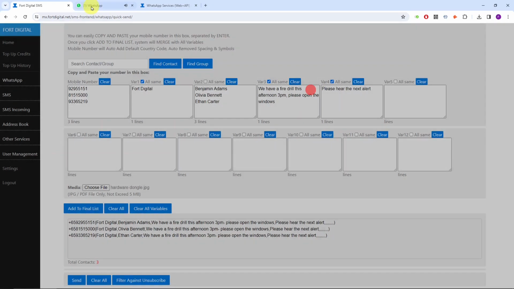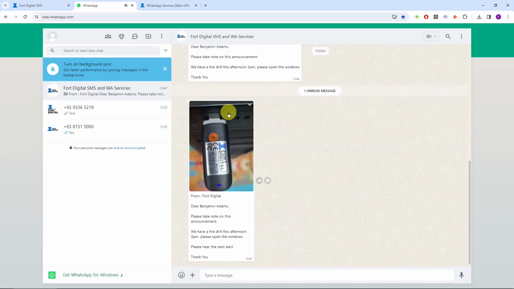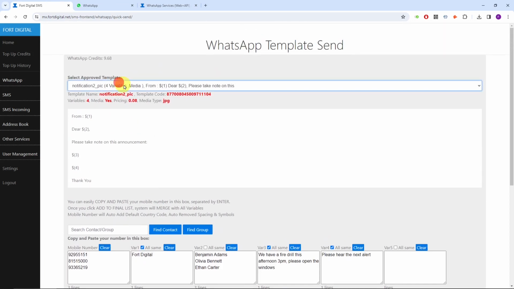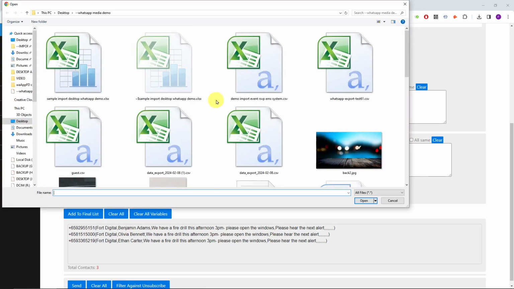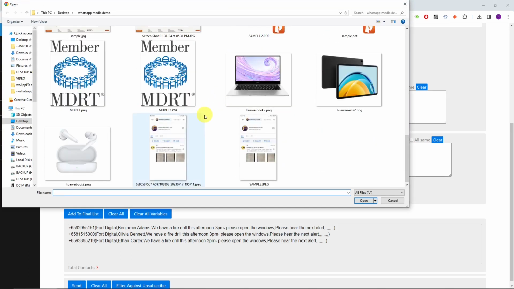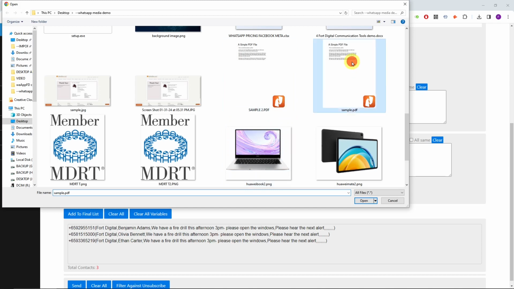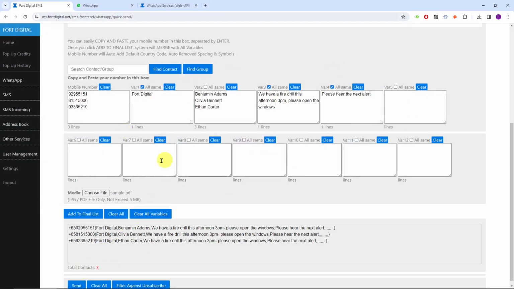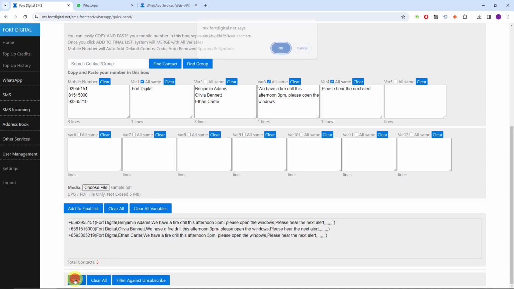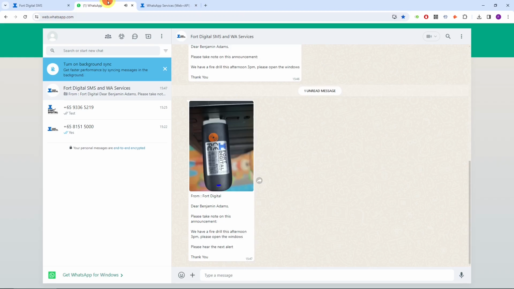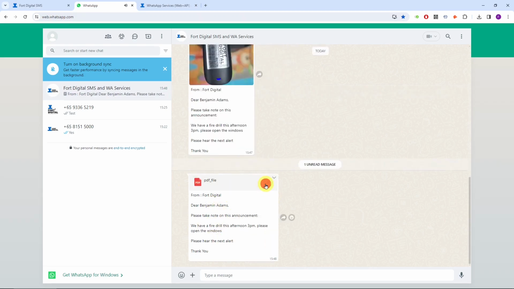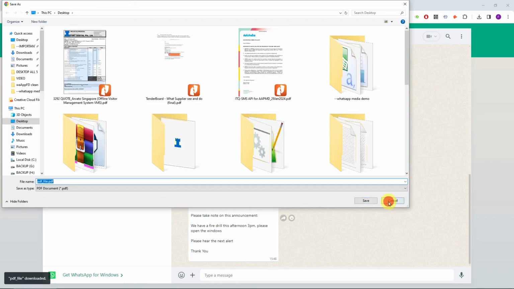Done. As you can see here, I received the image with the pictures and the message. All is personalized. Then we have a template where you can send PDF files. I'm going to select one of the PDF files. This is just examples, and all the variables remain the same. This is just for demo purposes. Done. So I received a message where I can download and open the PDF file.